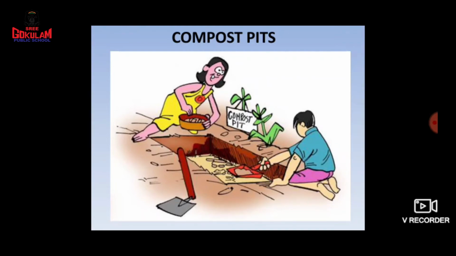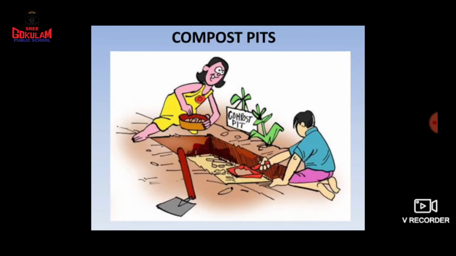They are putting some waste there. So they can put much biodegradable waste in this pit. After that, they can put a layer of soil over that. Again some waste, again some soil. In this way, yes, they can make compost themselves.